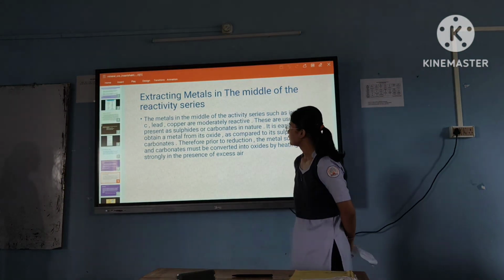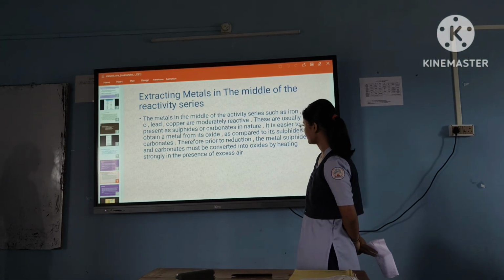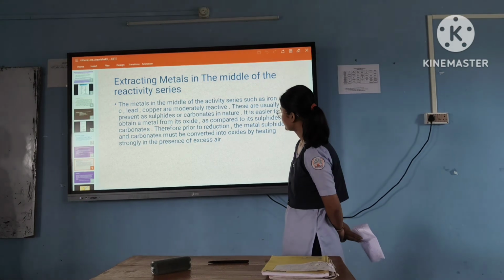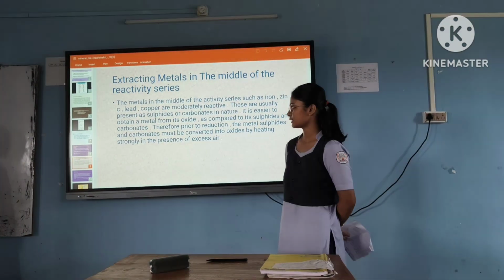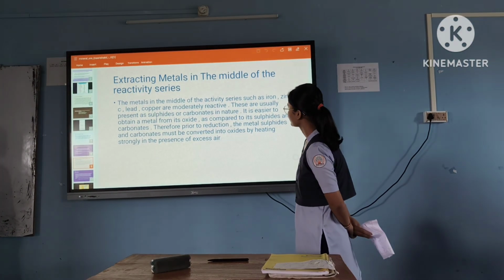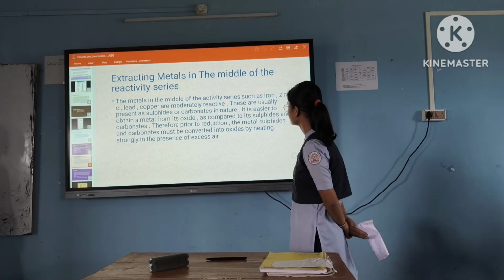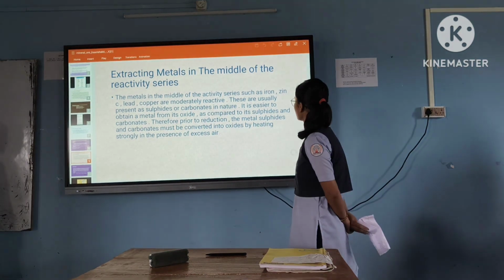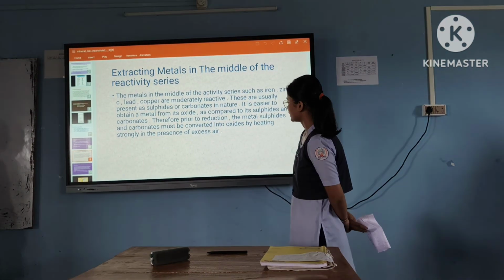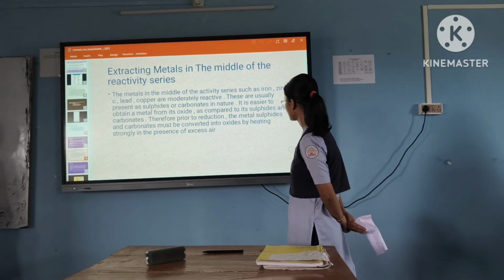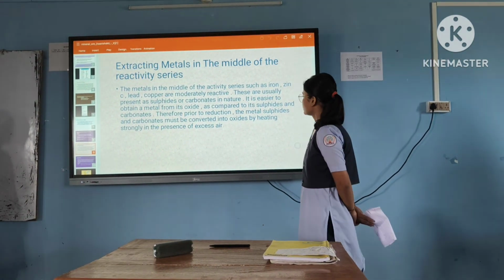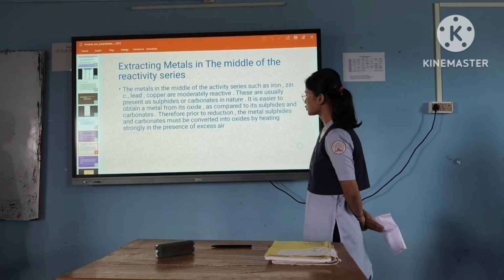The metals in the middle of the reactivity series, such as iron, zinc, lead, copper, etc., are moderately reactive. These are easily present as sulfides or carbonates in nature. It is easier to obtain a metal from its oxide as compared to its sulfides and carbonates. Therefore, prior to reduction, the metal sulfides and carbonates must be converted into oxides by heating strongly in the presence of excess air.